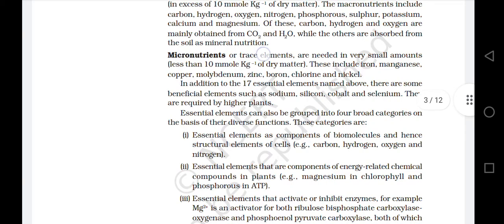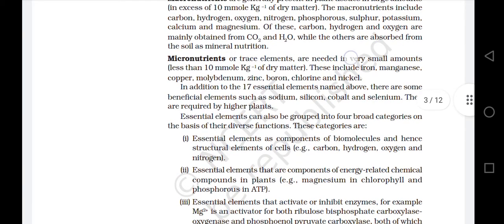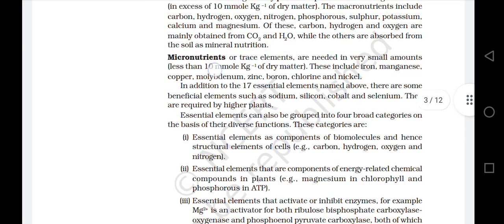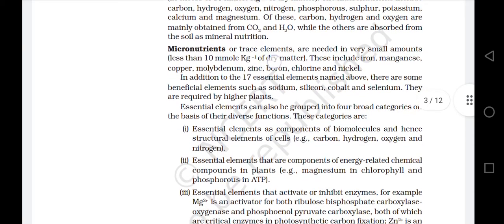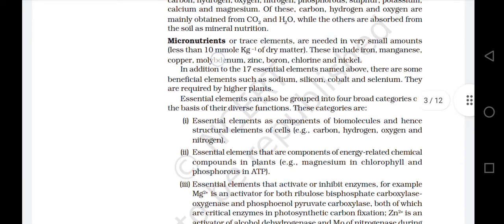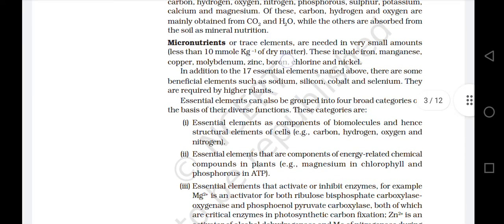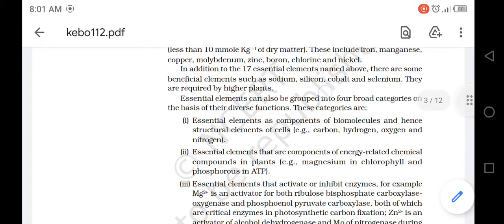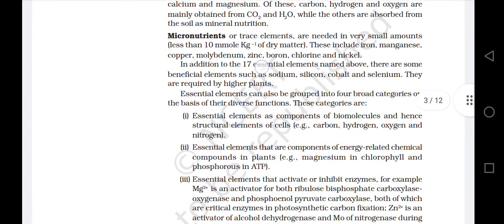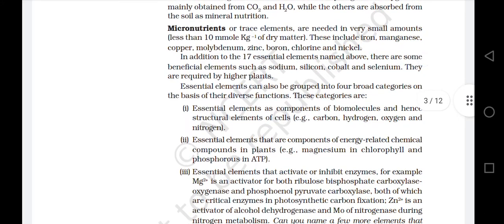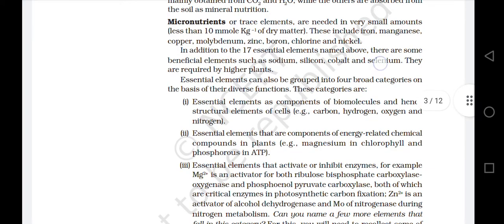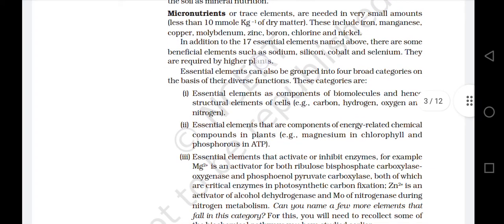Micronutrients or trace elements are needed in very small amounts, less than 10 millimole per kilogram of dry matter. These include iron, manganese, copper, molybdenum, zinc, boron, chlorine, and nickel. In addition to the 17 essential elements named above, there are some beneficial elements such as sodium, silicon, cobalt, and selenium. They are required by higher plants.